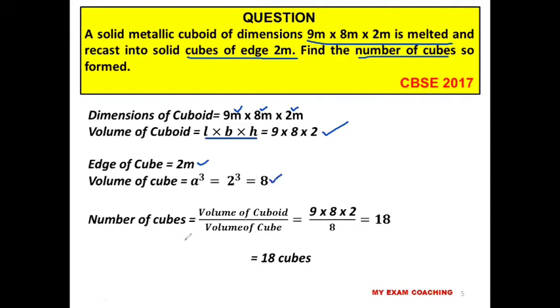So number of cubes, that is what we need to find out. Number of cubes is equal to volume of cuboid by volume of cube. Volume of cuboid we got 9 into 8 into 2, and volume of cube is 8. So 9 into 8 into 2 divided by 8. You can cancel this 8 and this 8. 9 multiplied by 2, you got 18. So 18 cubes we can make using the given cuboid.